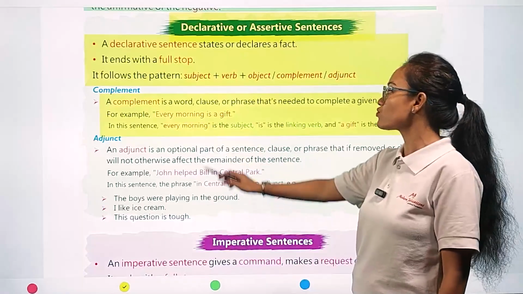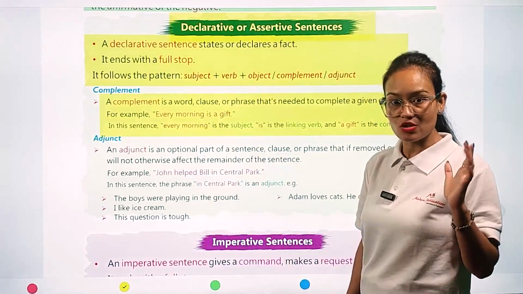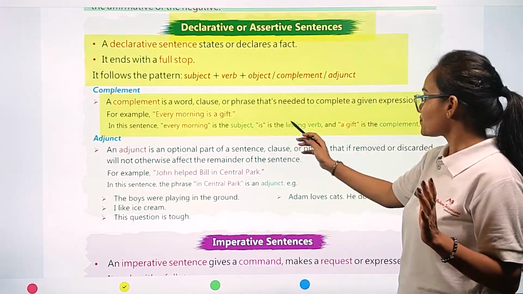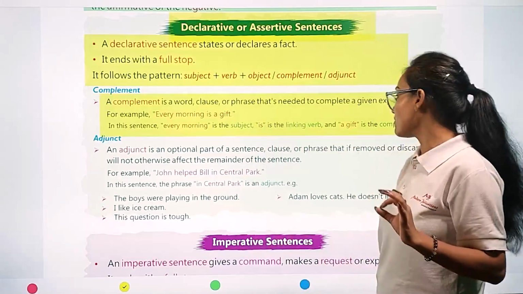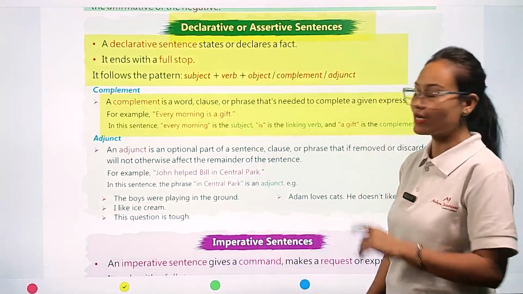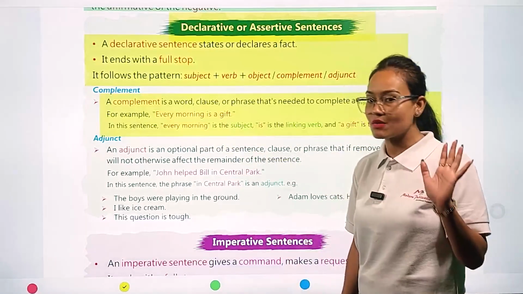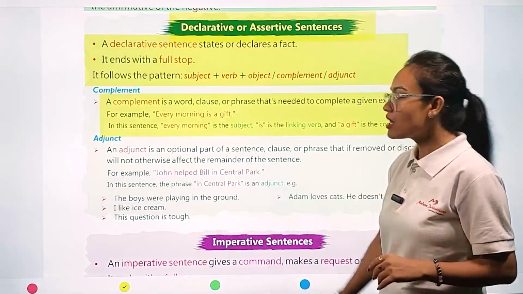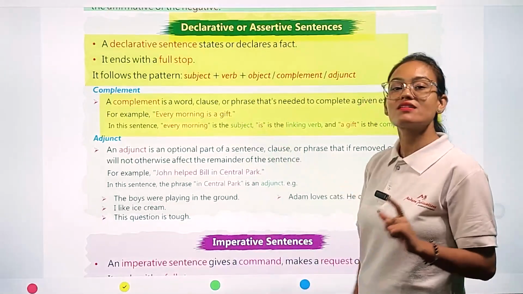In this sentence, every morning is our subject, is is our linking verb, and gift is a complement.